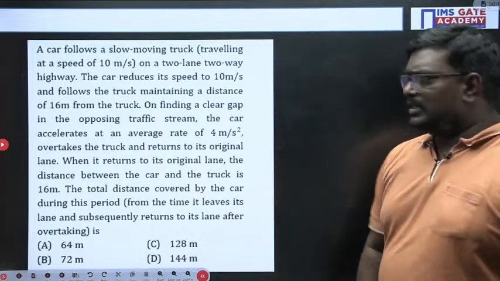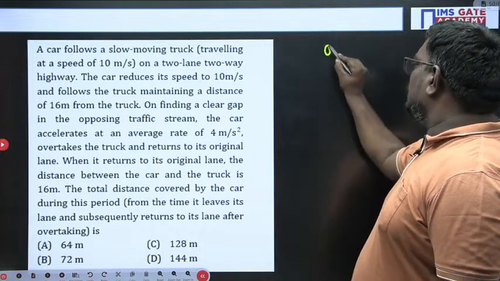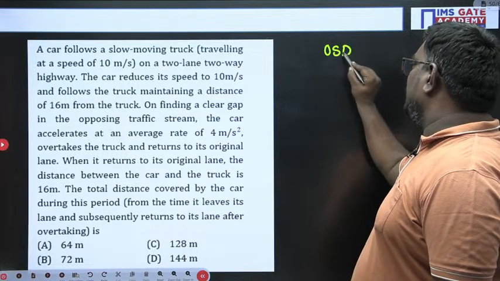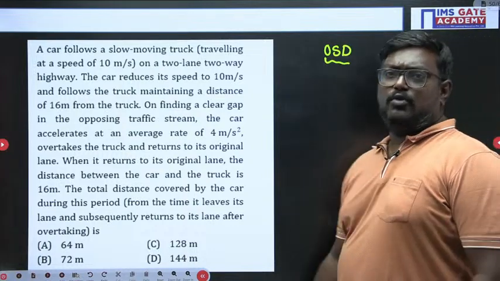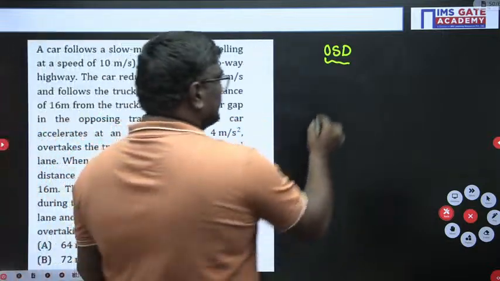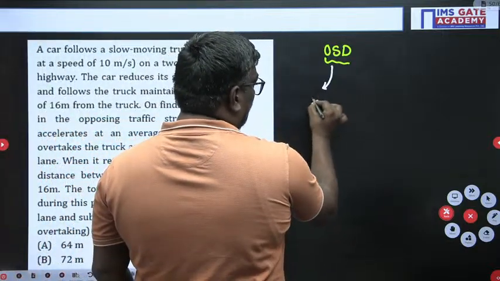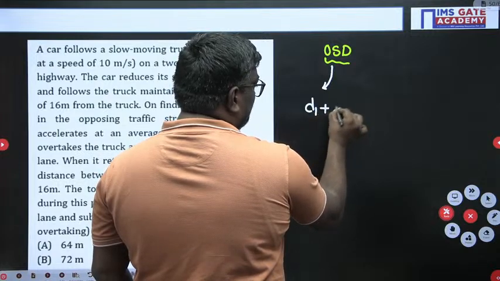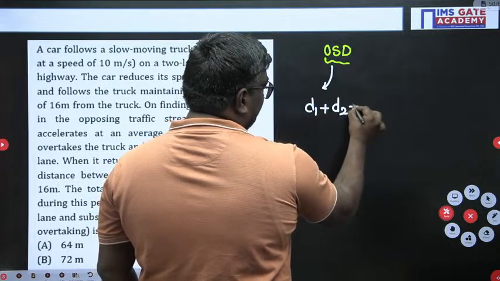Now see students, they are asking about the overtaking sight distance. Let me tell you some concepts before going to the problem. Overtaking sight distance is d1 plus d2 plus d3.